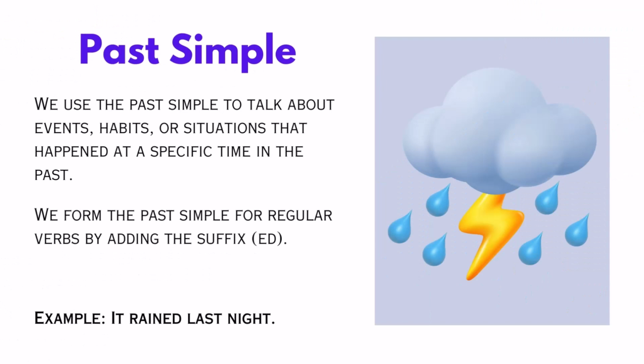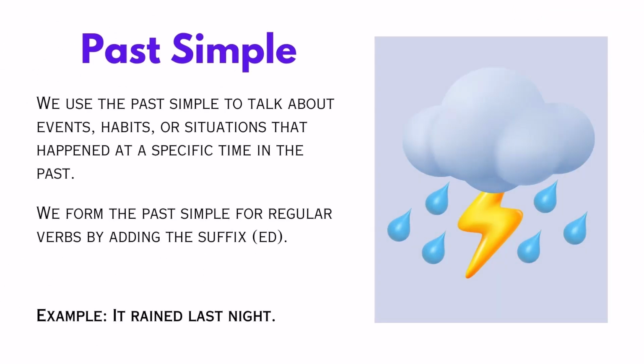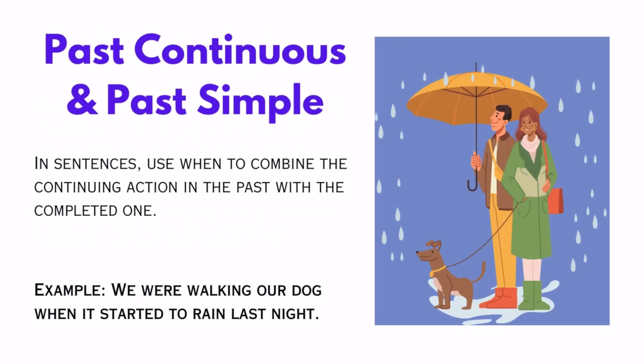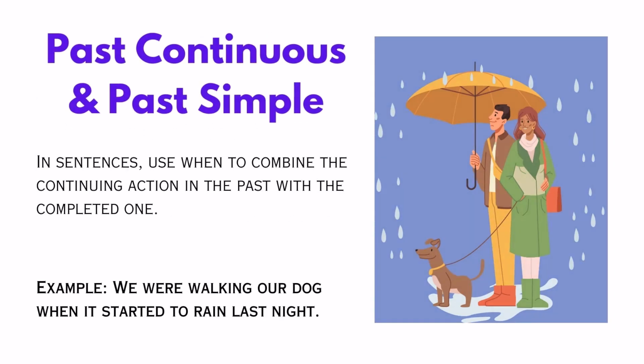Past simple. We use the past simple to talk about events, habits, or situations that happened at a specific time in the past. We form the past simple for regular verbs by adding the suffix e d. Example: it rained last night. Past continuous and past simple in sentences. Use when to combine the continuing action in the past with the completed one. Example: we were walking our dog when it started to rain last night.